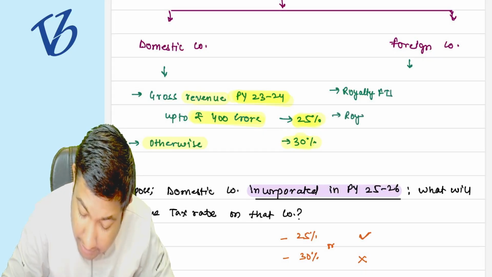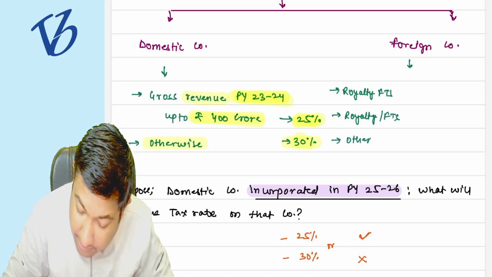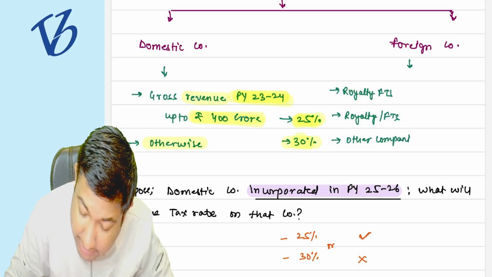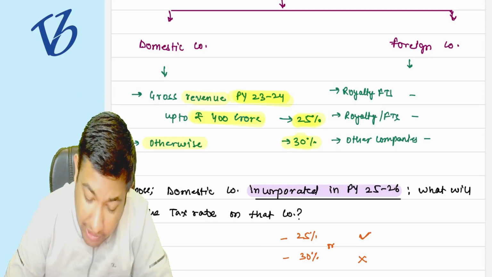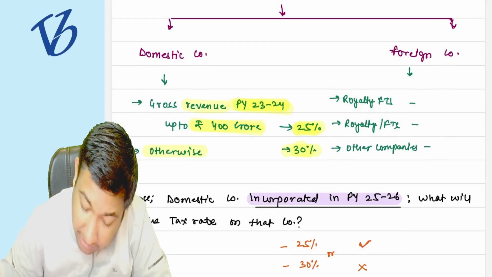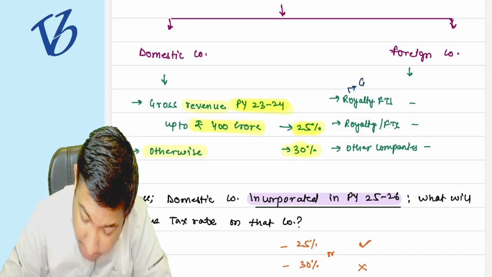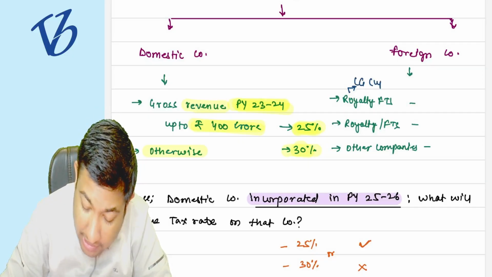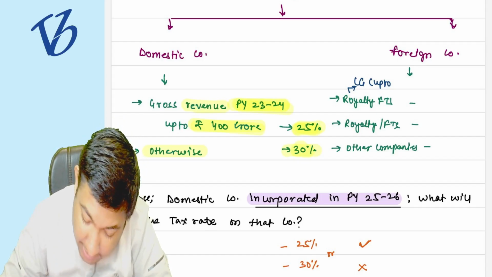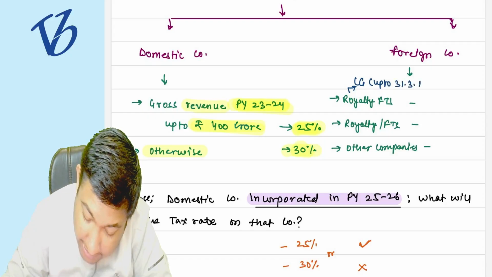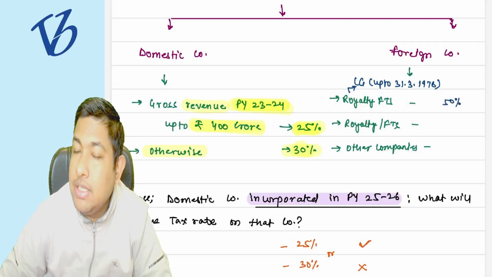There is royalty, FTS, and other income. There are three kinds of tax rates. If the royalty and FTS is approved by the central government and up to 31st March 1976, then it is going to be taxed at the rate of 50%.